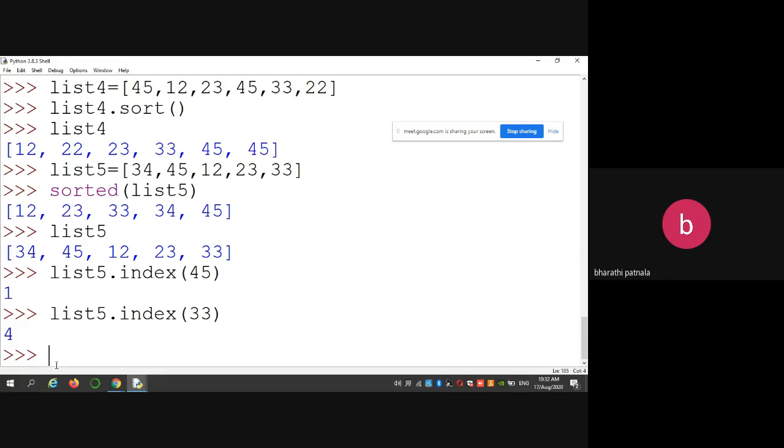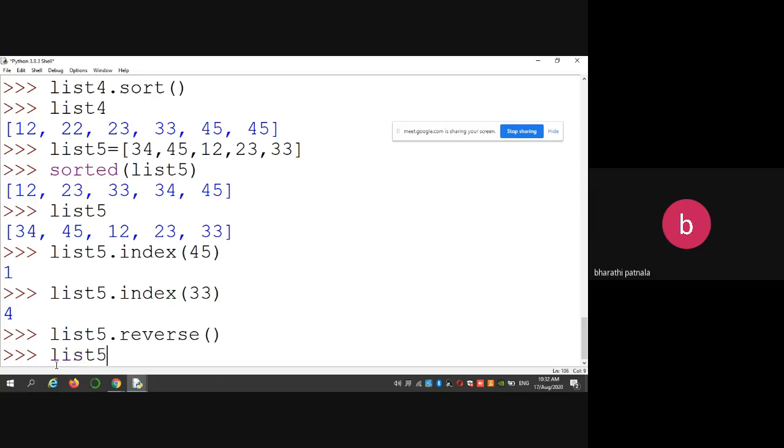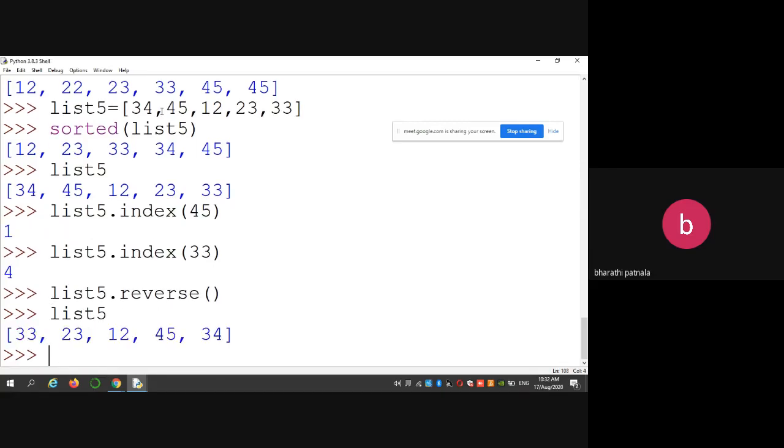Next, if you want to arrange the elements in reverse order, then you can use reverse. So what are the elements in list5? 34, 45, 12, 23, 33. Automatically the elements are placed in reverse order and also stored in that particular order.